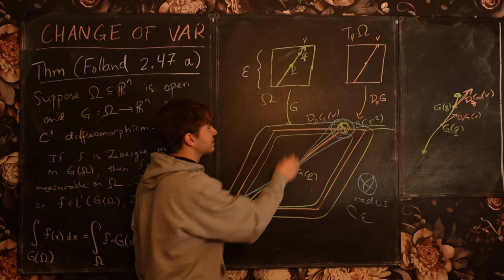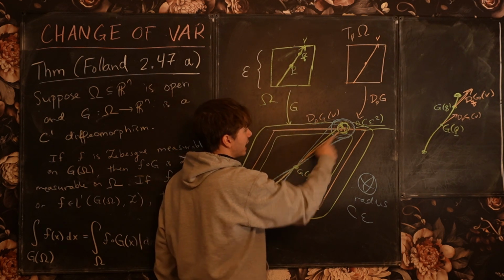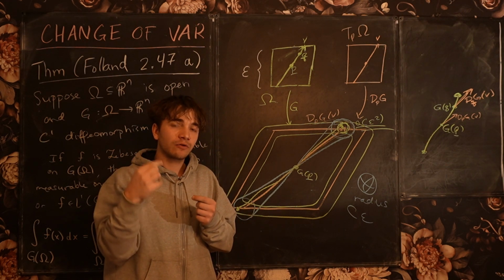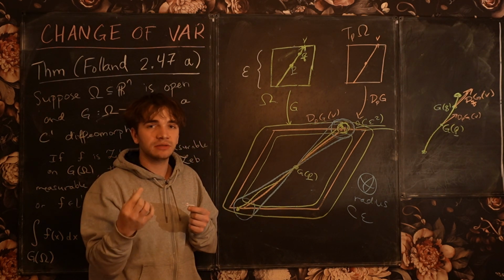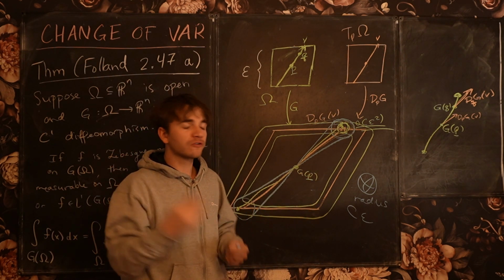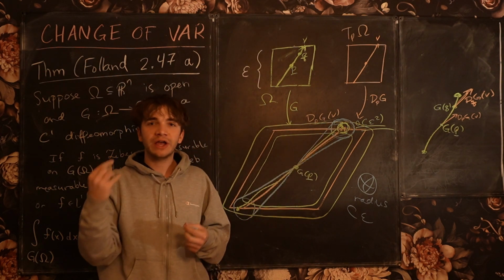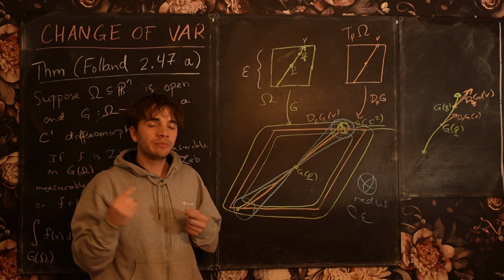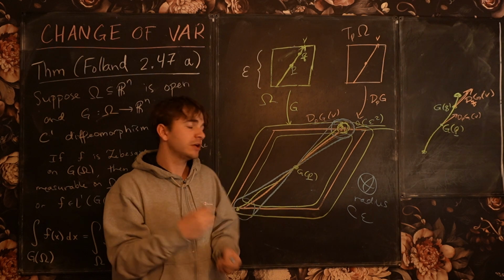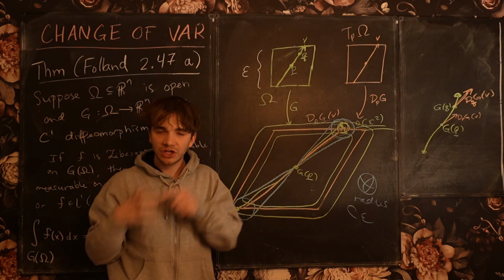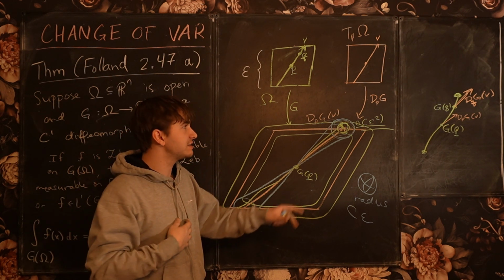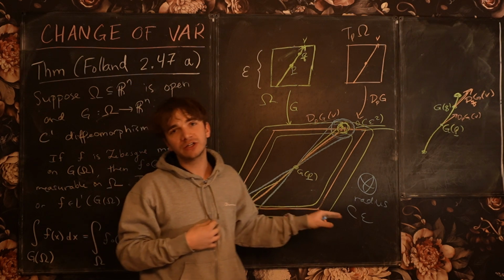And so in particular, the difference between the true image of the line and the image of the line under the differential is growing at a rate of at most a constant multiple of epsilon. And it is undergoing that growth over a distance scale which is also a constant multiple of epsilon. So in particular, this distance can only change by a factor of epsilon squared. So that allows us to squeeze the image of the cube under G into two parallelepipeds, which are within epsilon squared distance of the image of the cube under the differential map.